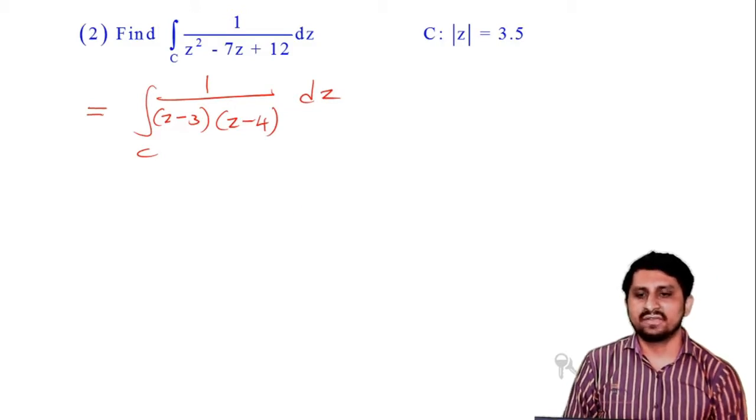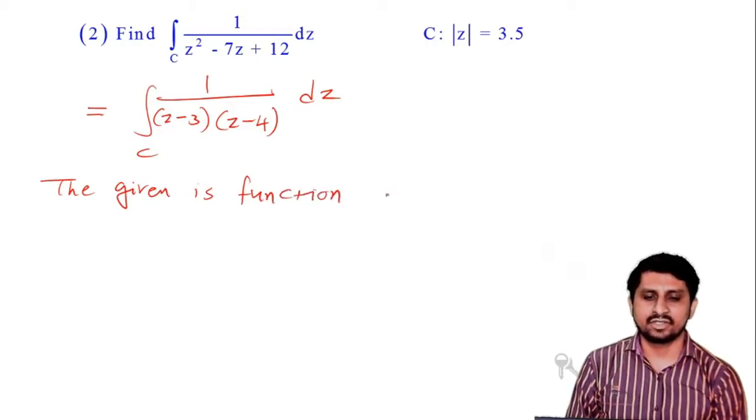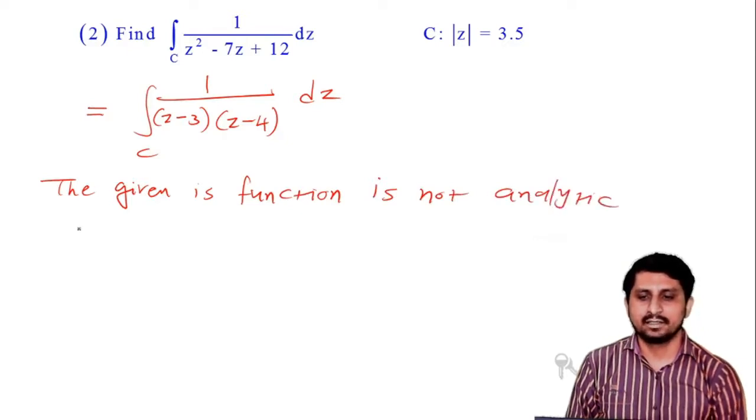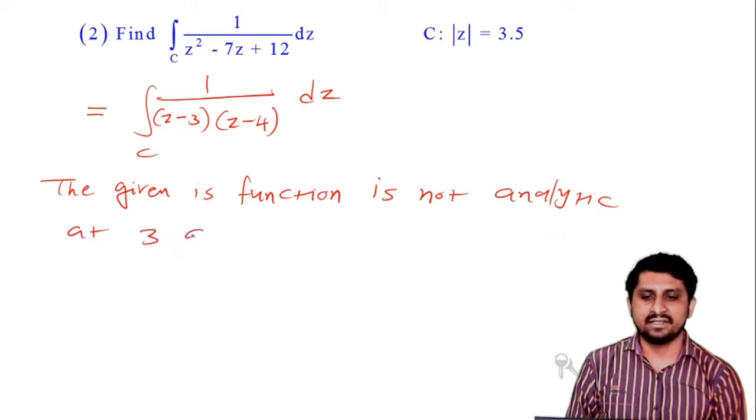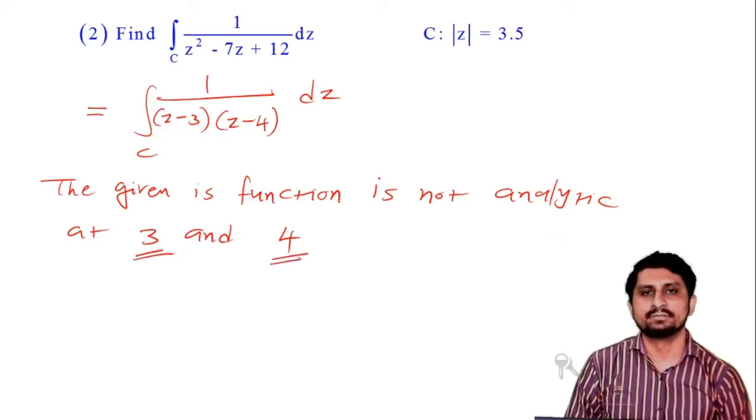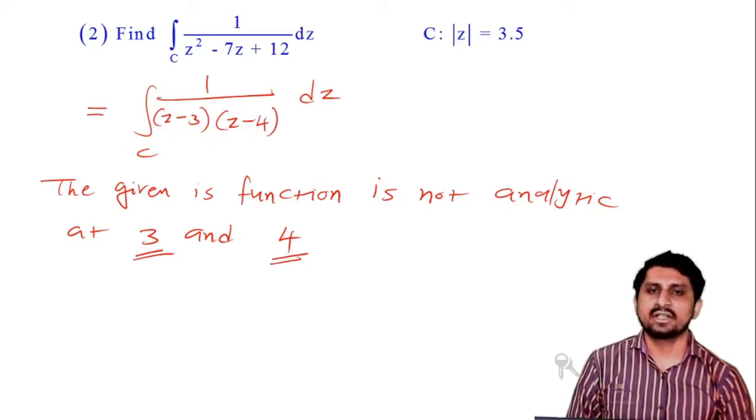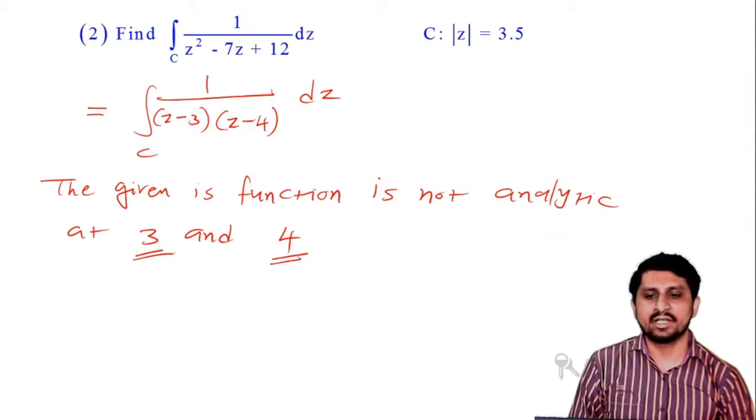Now the given function is not analytic at how many points? At 3 and 4, correct? Because at 3 and 4 you can see that the denominator becomes 0. So at points 3 and 4 your function is not defined because the denominator becomes 0.